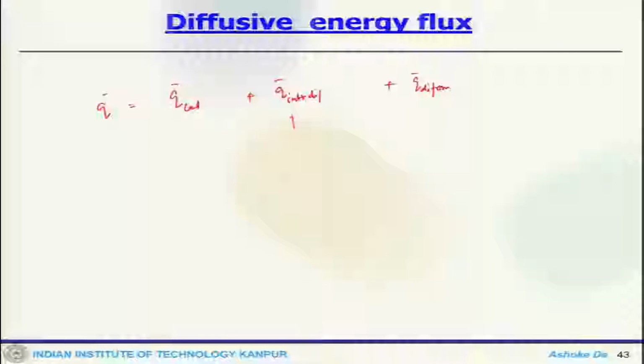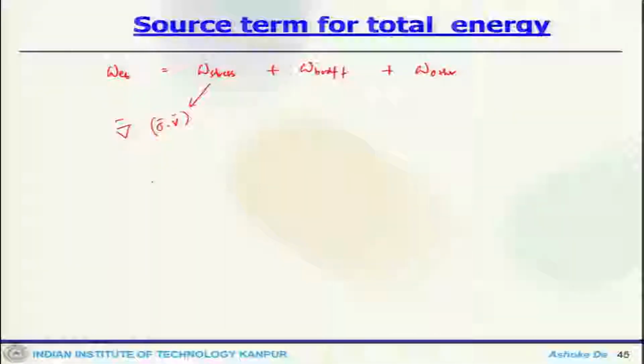Now we look at the source term of the total energy, that is WET. There would be a stress component plus a body force, and a component if there is any other sources. The stress component one can represent as del dot sigma dot V, which is the work by stresses.